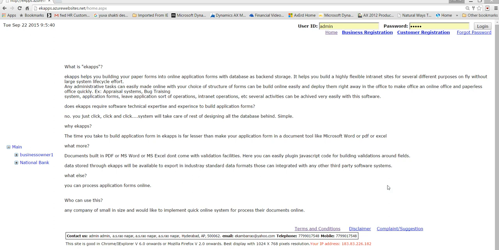Hi, welcome to the presentation about ACAPS, an application tool developed to simplify the development of online application forms. It doesn't have to be online applications, but in this context it is about online application forms, where the tool itself will design the concerned database for the application, while the user is engaged in designing the application as